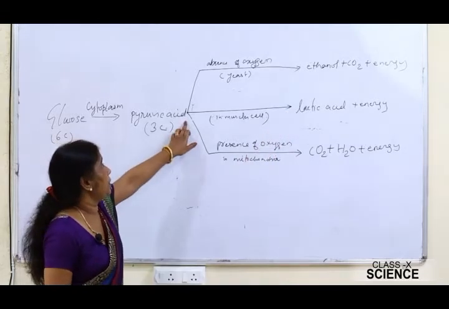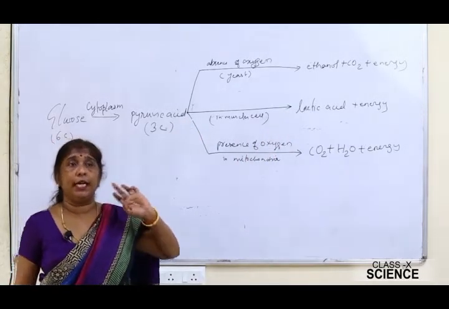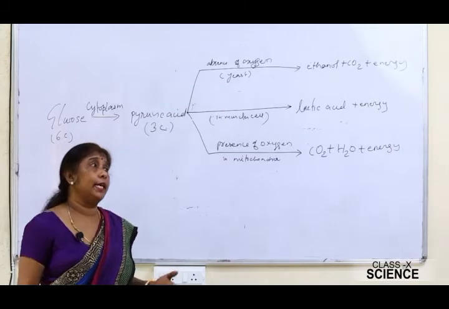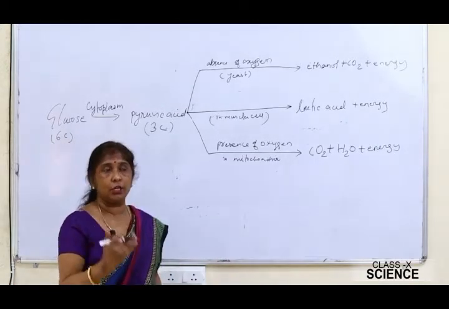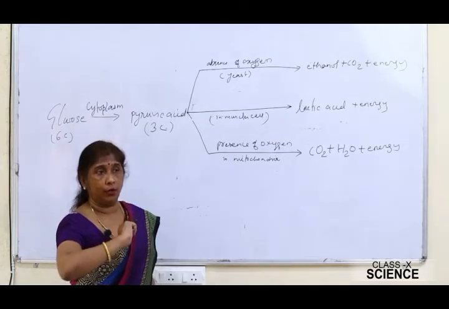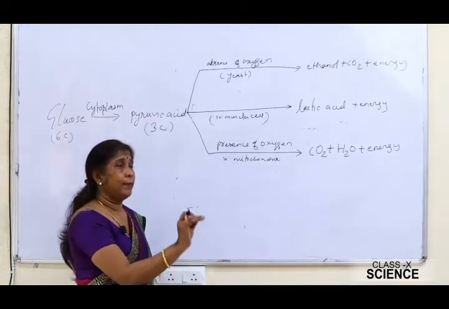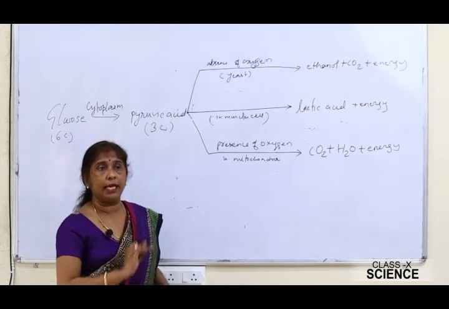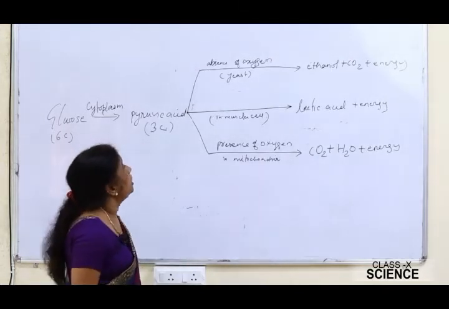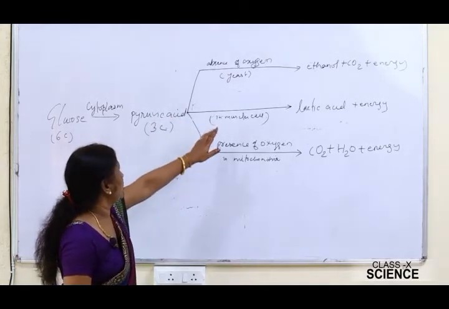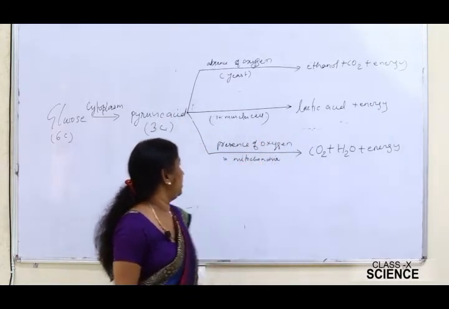Now this type of reaction also takes place in the body of certain anaerobic bacteria. These anaerobic bacteria metabolize the sugar. It causes the milk to become sour. How? These bacteria metabolize the sugar present in the milk and convert it into lactic acid. Due to the formation of lactic acid, the milk tastes sour. So this reaction takes place there also. It is called lactic acid formation.